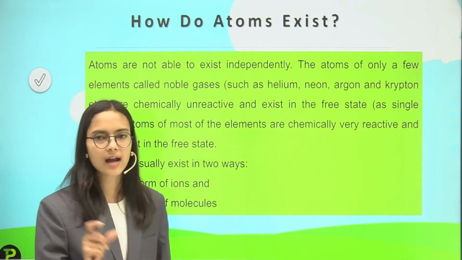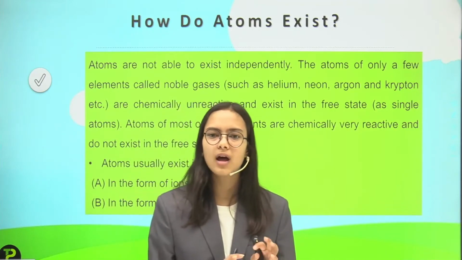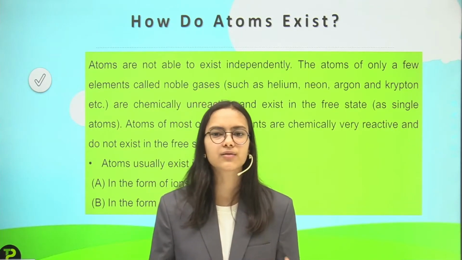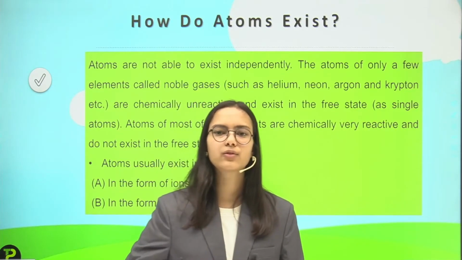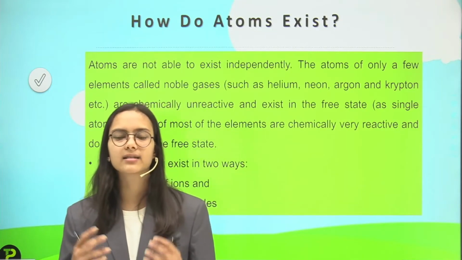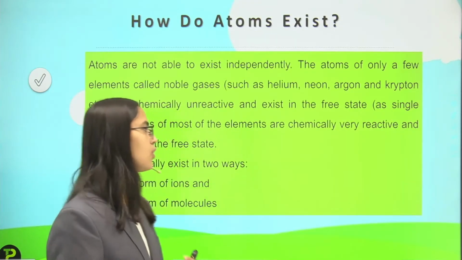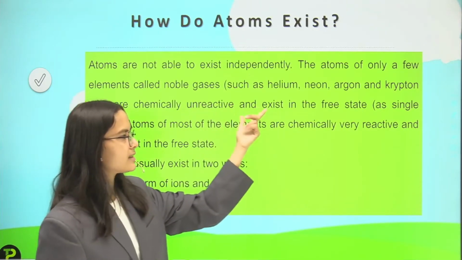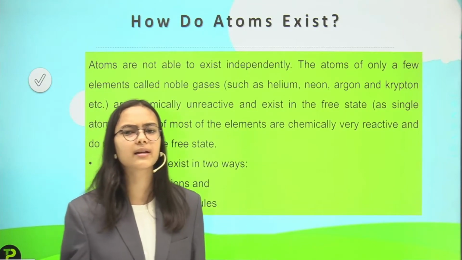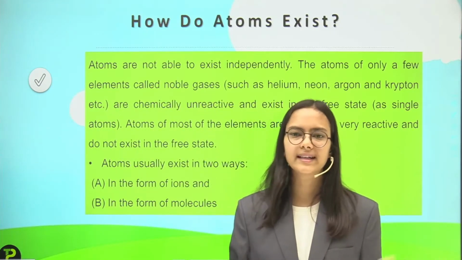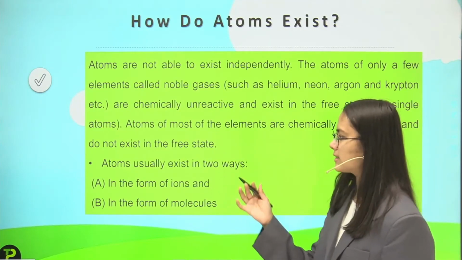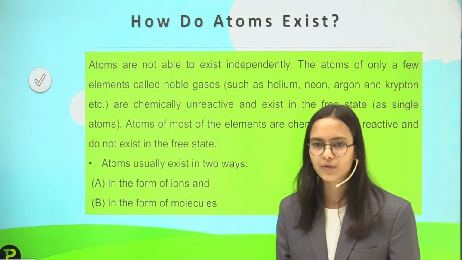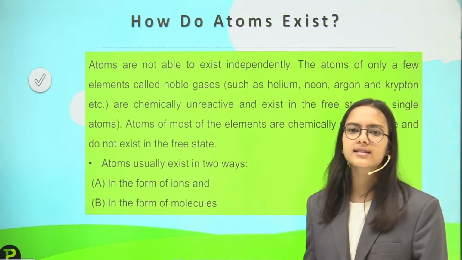Those noble gas atoms are the only atoms which can exist in the free state. All the other atoms have to react and then they will get some stability. The noble gas atoms are unreactive and exist in the free state. Free state means they can live independently, they can live freely. Other atoms do not exist in the free state; they first react and then they get the configuration of a noble gas, that is, their stability.